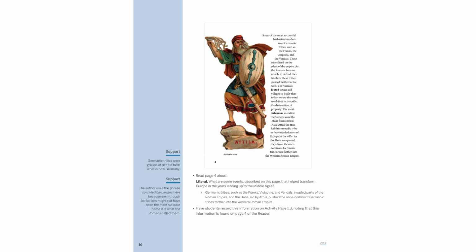Meanwhile, Attila the Hun led his nomadic tribe from Central Asia, pushing these Germanic tribes further into the Western Roman Empire, reshaping the region's dynamics.